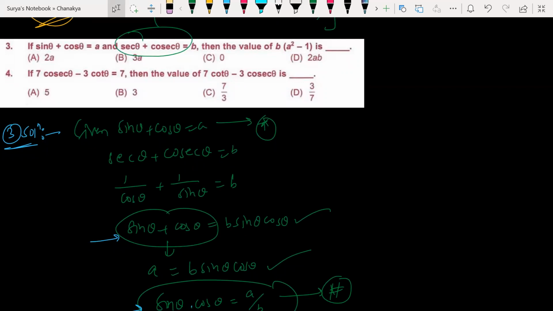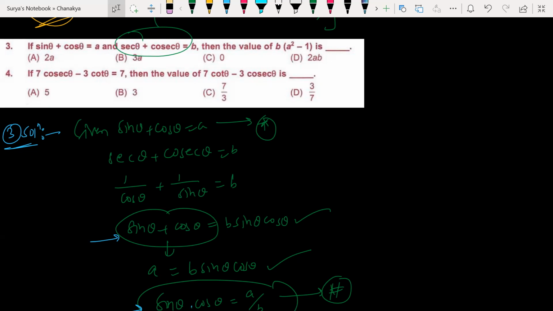Yeah, fourth one. You can simply replace and do that.